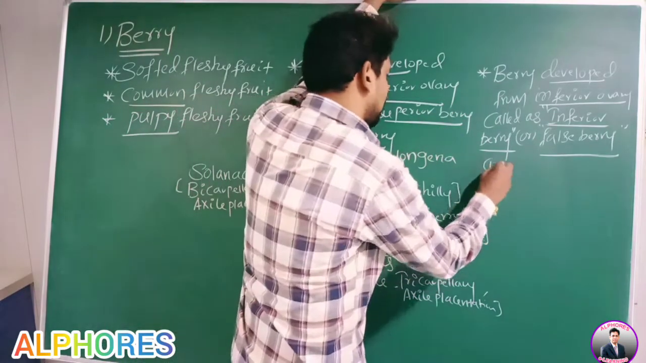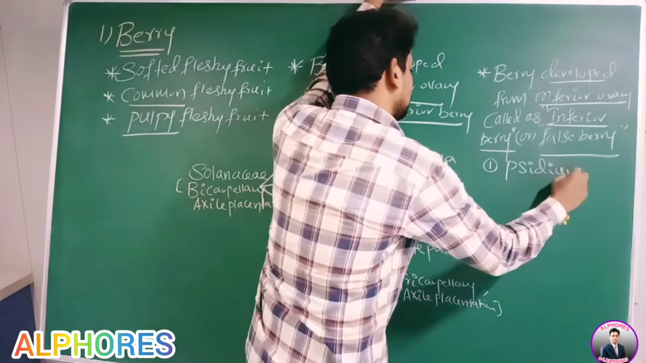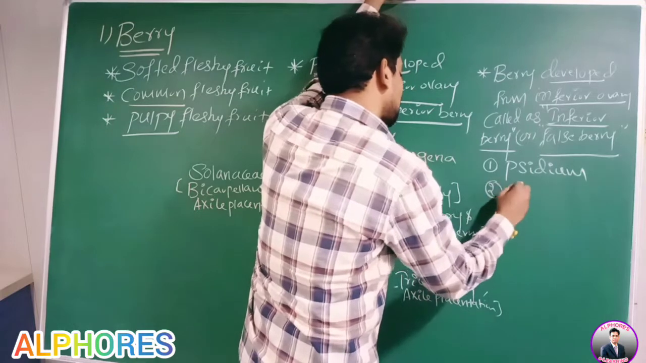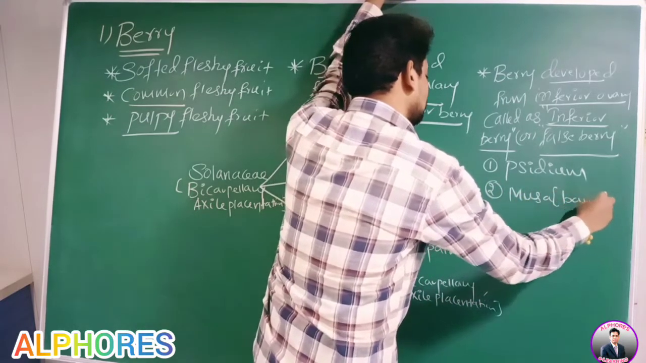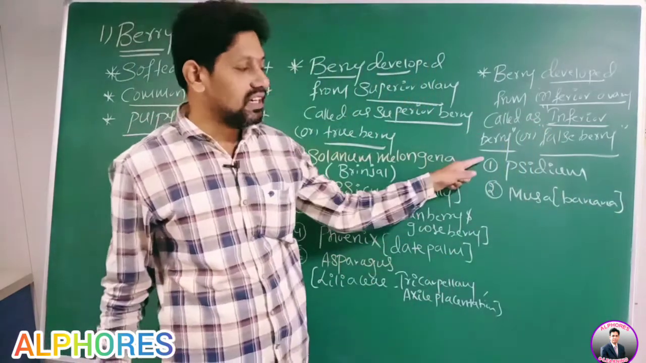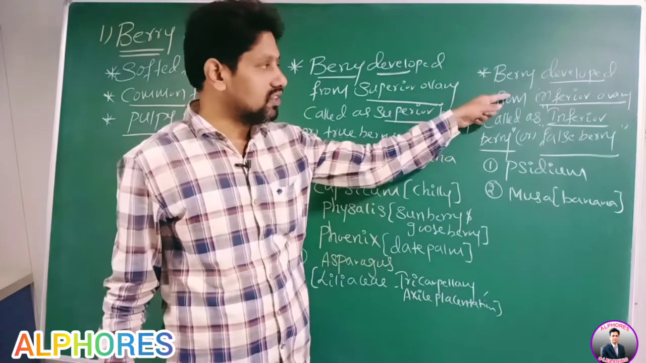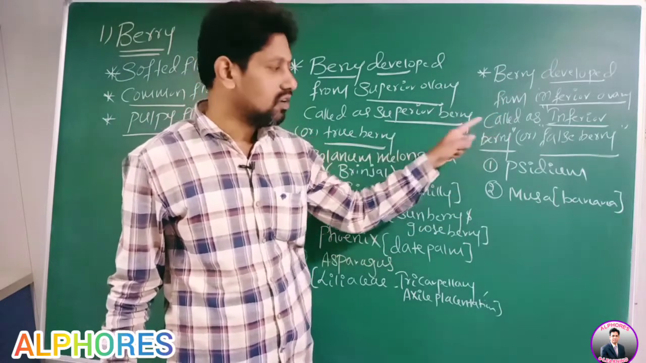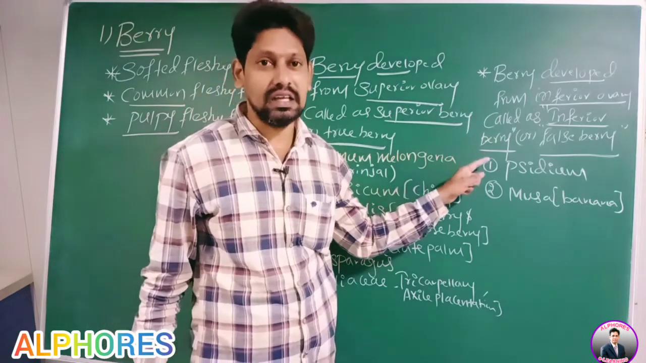Example number 1, Psidium, guava. Second one, Musa, that is banana. In the case of Psidium and Musa, the berry is developed from an inferior ovary. So it is an inferior berry or false berry.